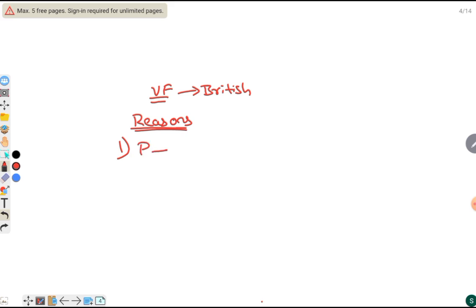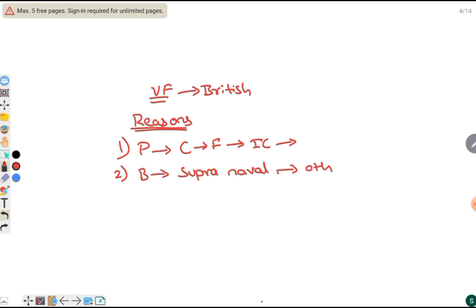Portuguese started implementing Christianity in India forcefully. Hence, it was not in the interest of Indian citizens, and they did not dominate India for a long period. Other reasons include that the British had a supra-naval force. Hence, they had easy access to other lands through the sea.